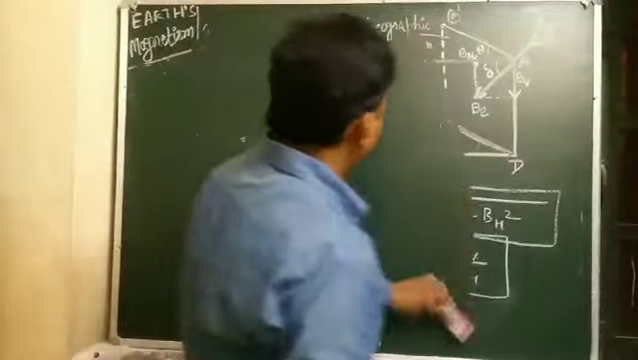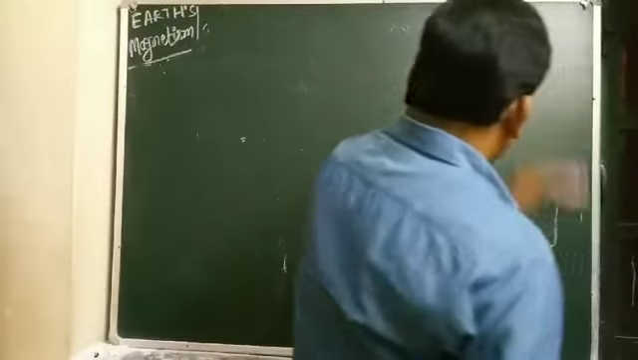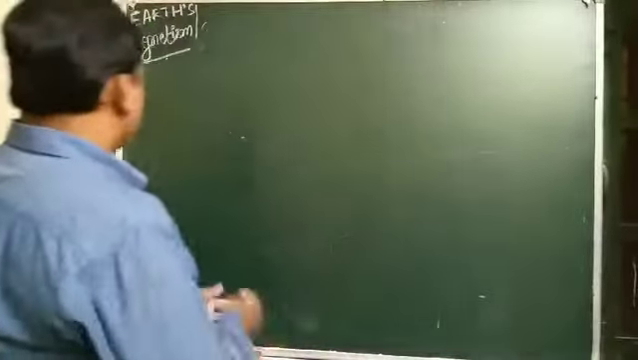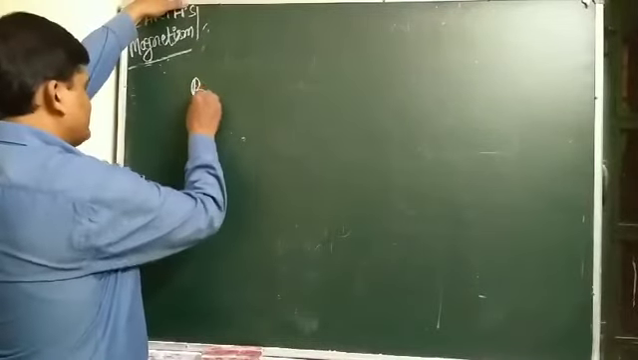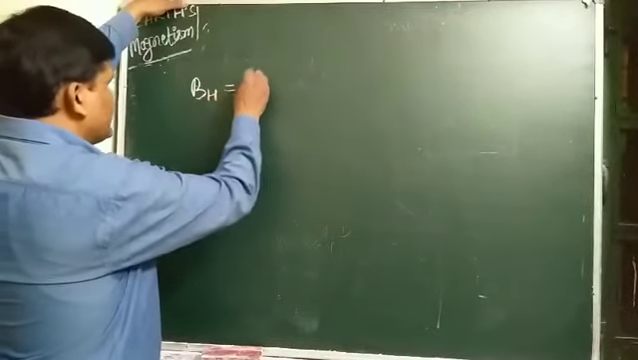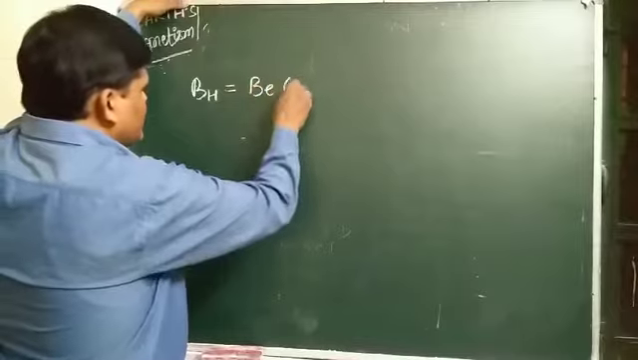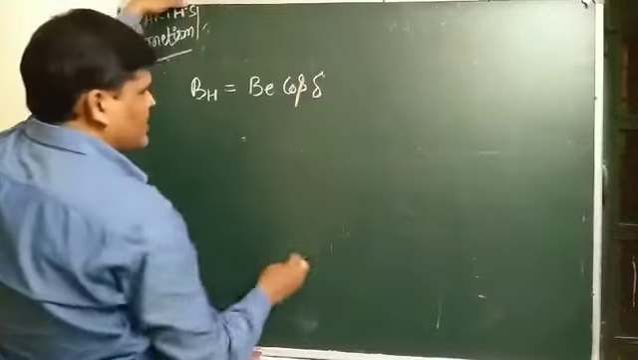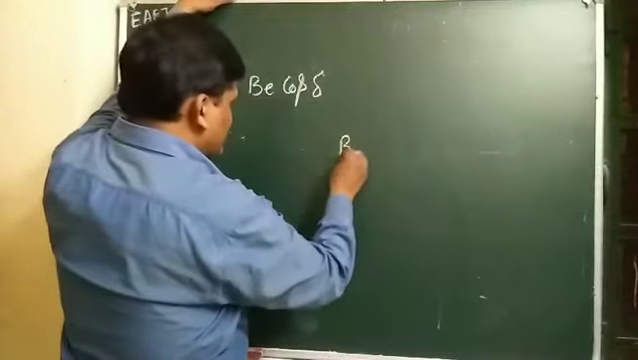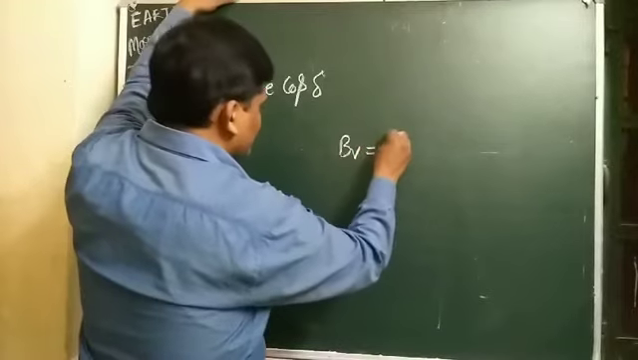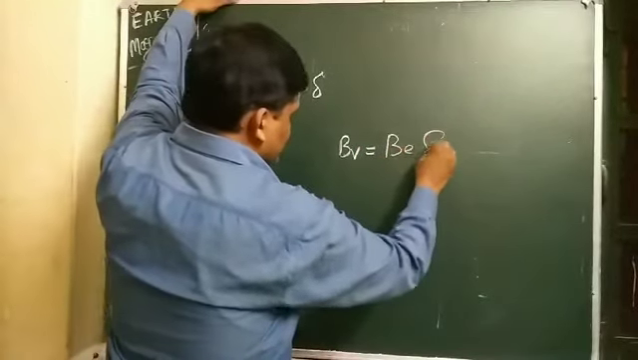Student, next one is the horizontal component of Earth's magnetic field. BH equals BE cos delta. And BV, the vertical component, equals BE sin delta.